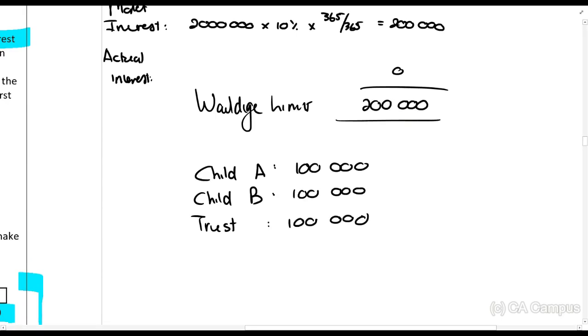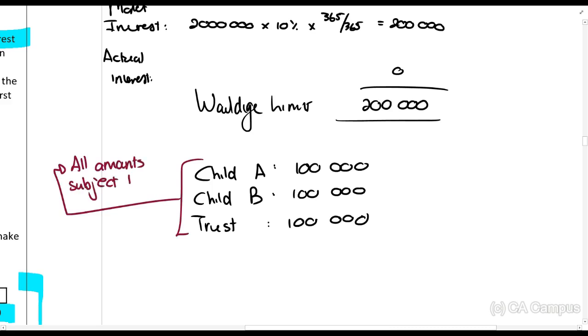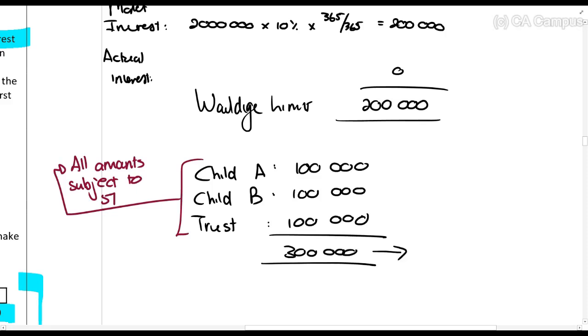So I'm going to write here, this over here is all amounts subject to Section 7. So what I want you to see is there is an amount of 300,000 rands available that should be subject to Section 7, but only 200,000 rands of that is allowed.